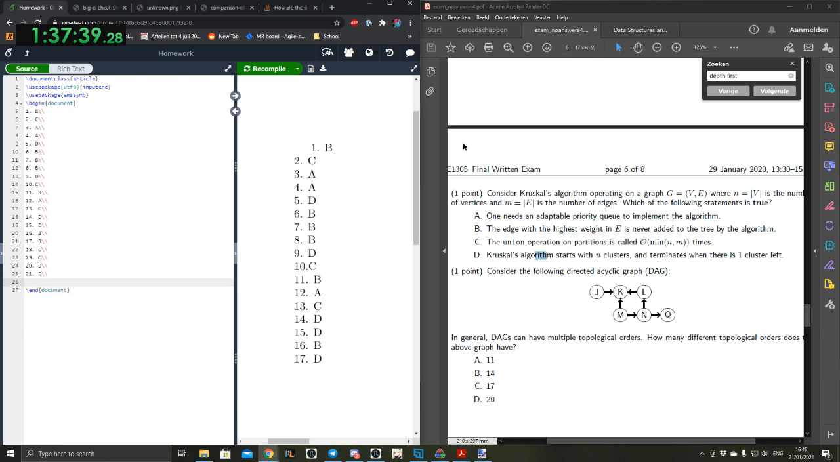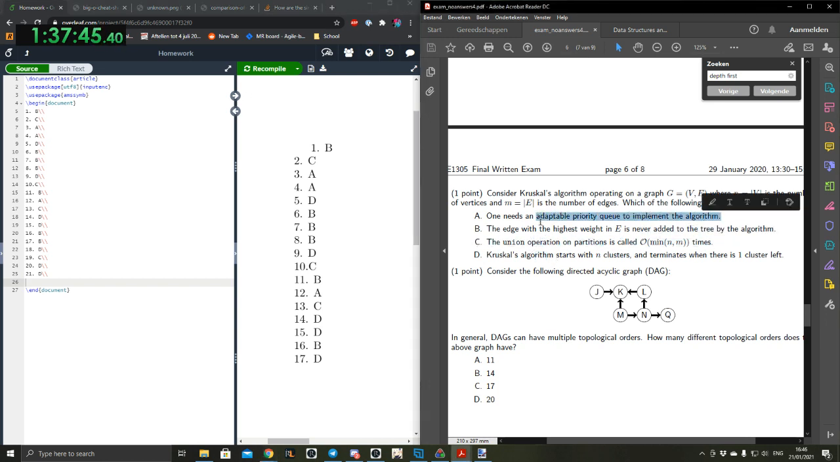And it can't be C, because in the example where I said, where you actually, never mind, that doesn't make sense. And you can also use something else to implement the algorithm. An adaptable priority queue is nice, but it's not required. We've done the implementation without one. We used a union-find or whatever it's called. Yeah, like a union set.